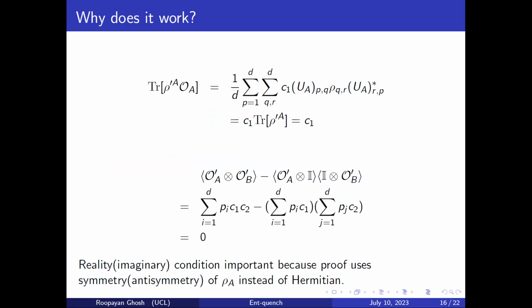And this condition is important because when you prove it, you will actually see that you need to use either symmetry or antisymmetry of the density matrix, which for a generic Hermitian case doesn't work. So that's why, because you're choosing symmetry or antisymmetry, that means it's either real or imaginary. Okay. So what we have shown here is that for these particular conditions, I have this to be 0 for all separable states, and we can again show that it's non-zero for mixed states.